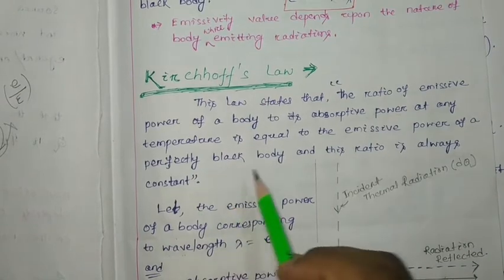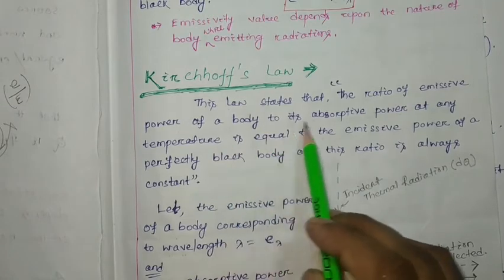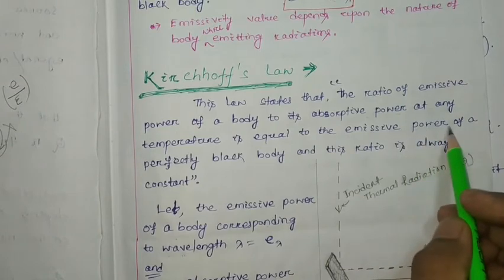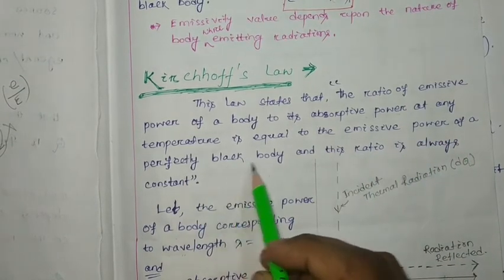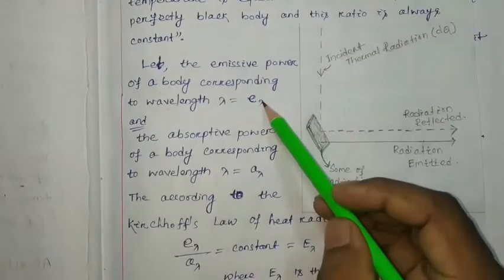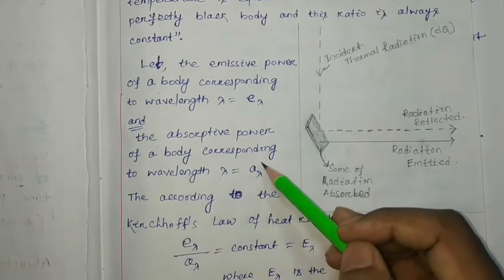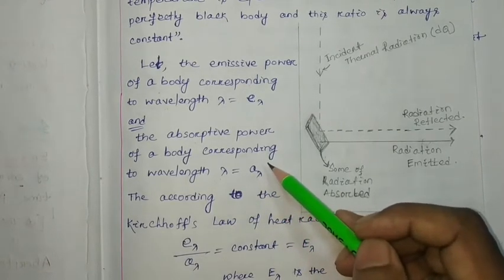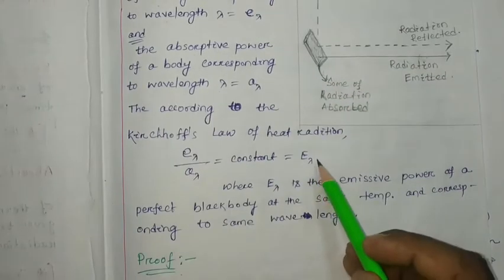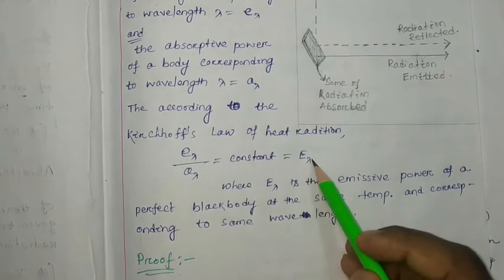So the ratio of emissive power of a body to its absorptive power at any temperature is equal to the emissive power of a perfectly black body, and this ratio is also constant. So E lambda by A lambda will be a constant and will be equal to the emissive power of the black body, that is the perfectly black body, represented by capital E lambda.